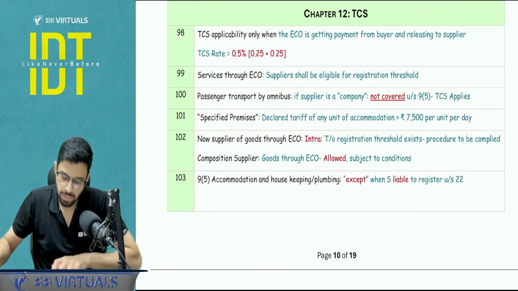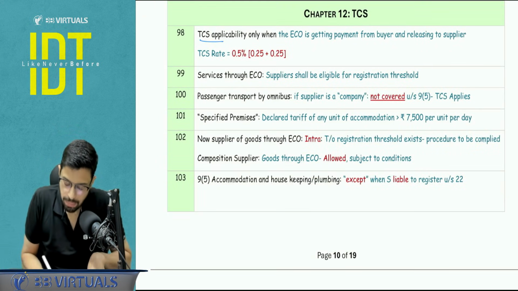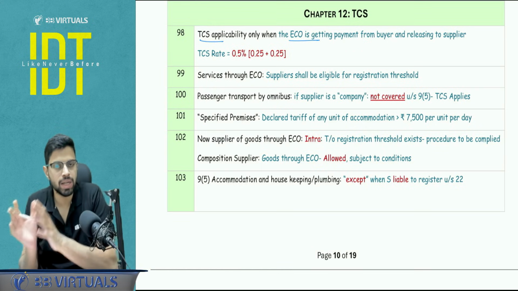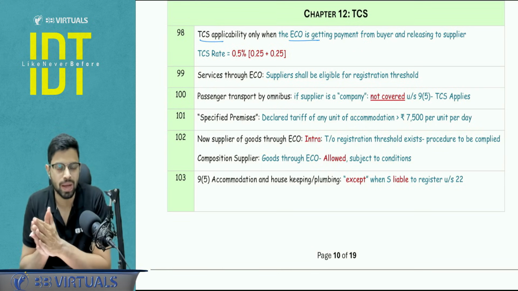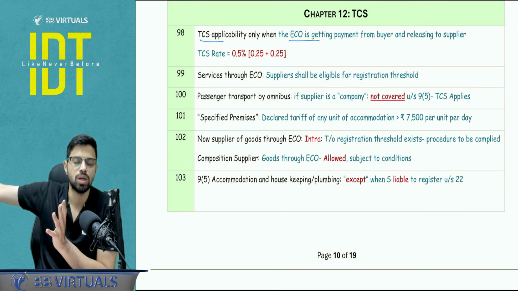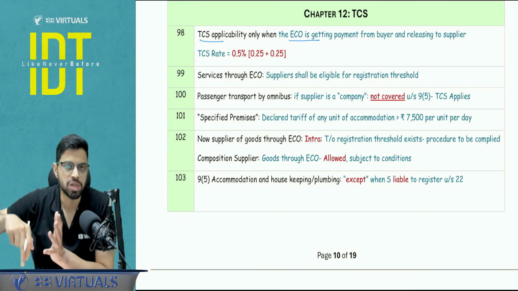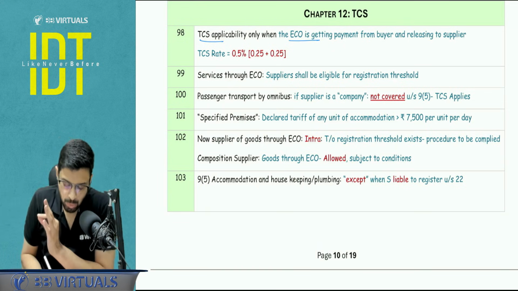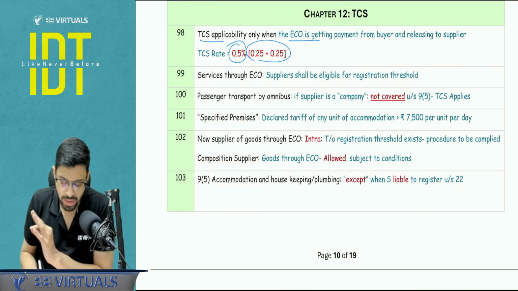Yes. Next, chapter number 12, TCS. TCS applicability will be only when one of the conditions, the business model condition test, should pass. That is, the ECO should be receiving the payment and then he should be discharging the payment to the supplier. Here the deduction of commission and TCS will happen. The rate is 0.5%, or 0.25 plus 0.25%.